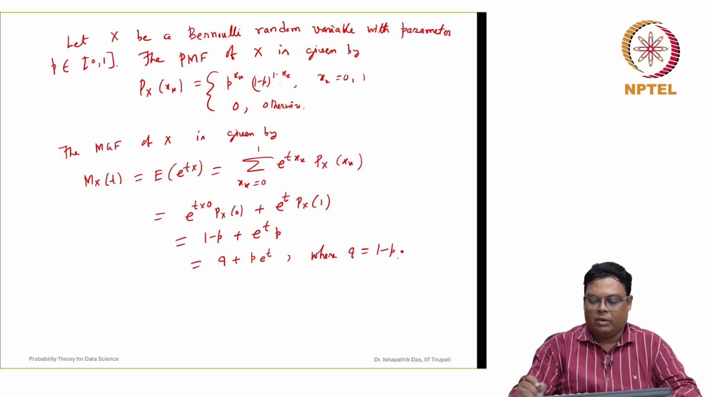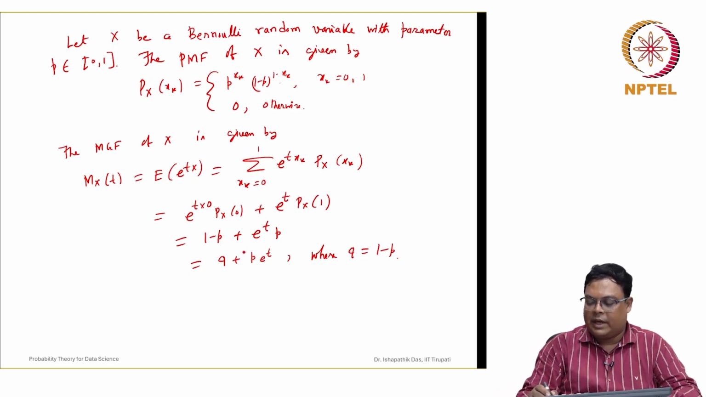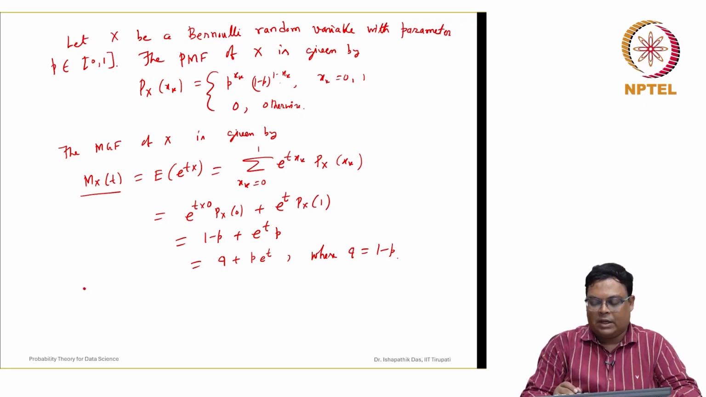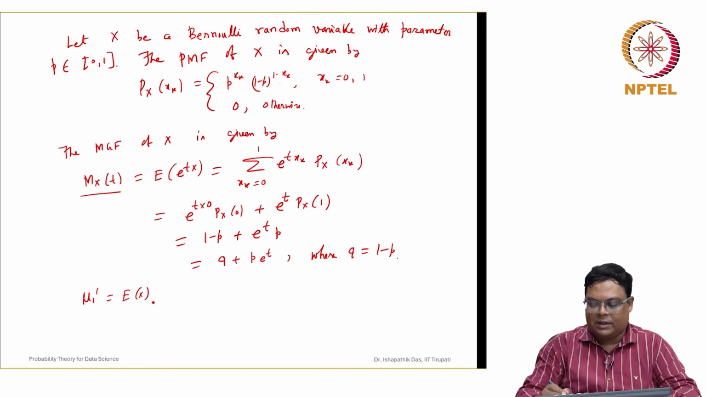Now you can see that this exists for any real number t, with finite values. So there is no problem. Using M_X(t) we want to find the mean, mu1 dash, which is the expected value of X. We also want mu2 dash, because we have to find the variance, and using these two we can find the variance with the formula.